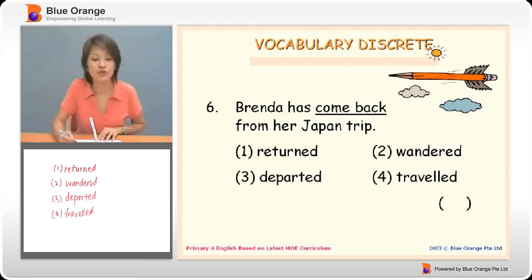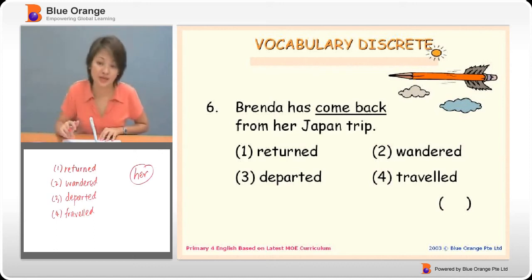Travel would mean to move about within or outside of a country, right? And if we put in traveled, Brenda has traveled from her Japan trip. The word her sticks out like a sore thumb, so it doesn't fit. If we put in traveled, we have to make it like Brenda has traveled from Japan and drop the trip as well.